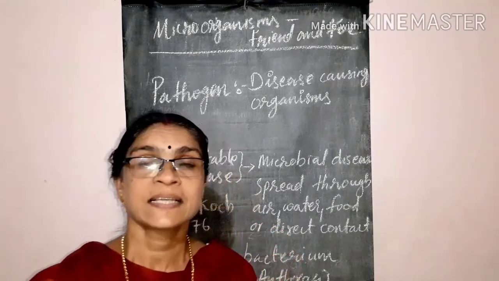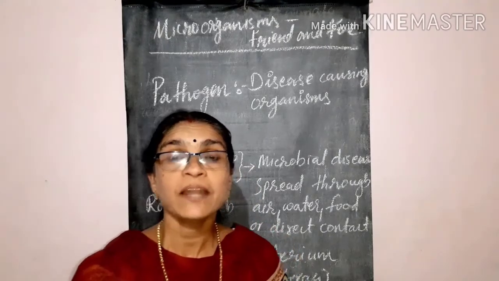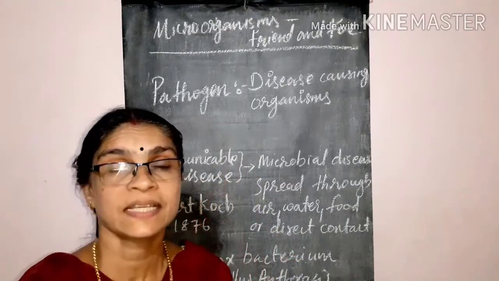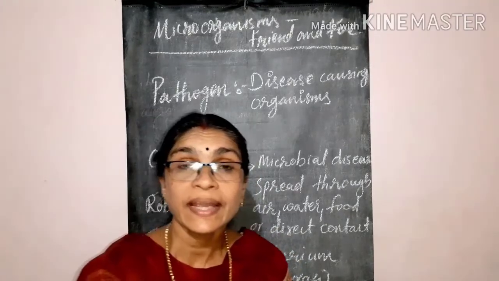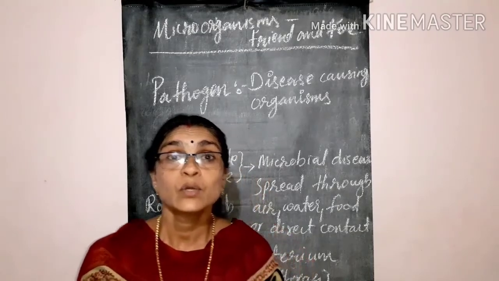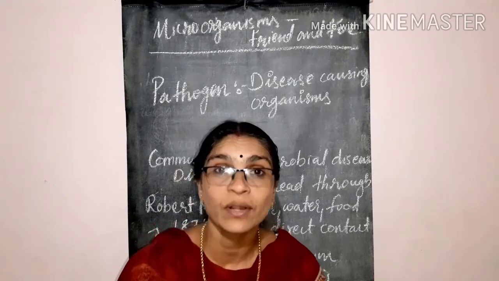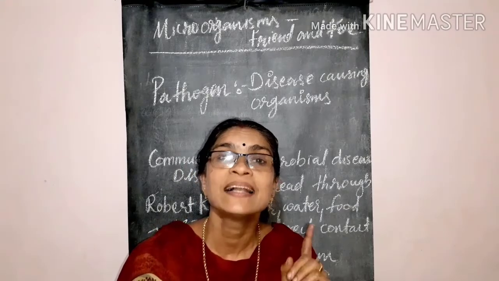Microbial diseases which are spread from an infected person to a healthy person through air, water, food or physical contact are called communicable diseases.